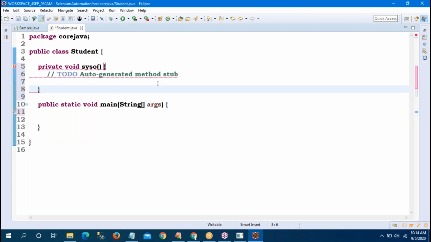What happened to my Eclipse? One second, it is stuck.